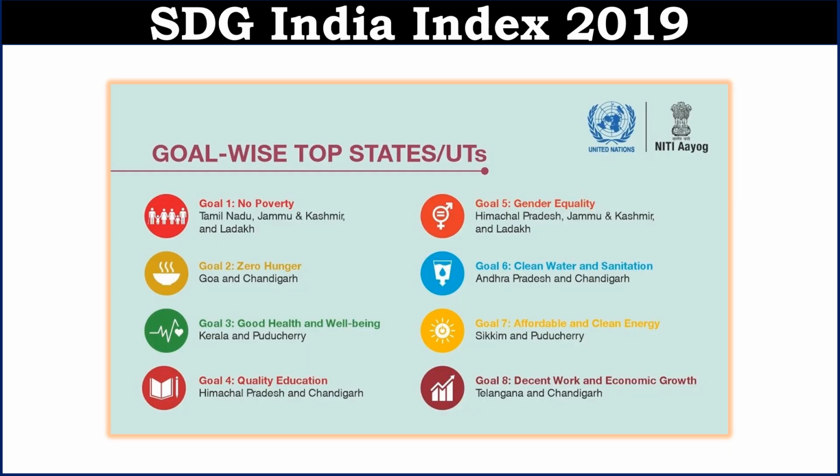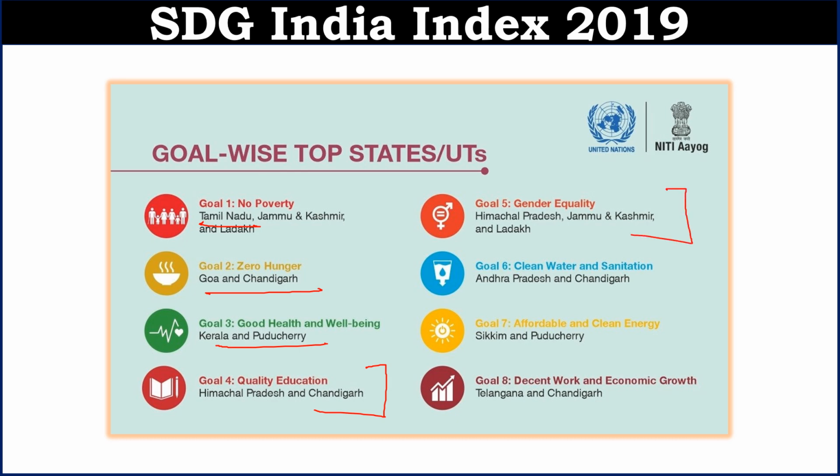Let's see the goal-wise top performer states. Goal 1 is no poverty. In this, Tamil Nadu has topped. Goal 2 is zero hunger. In this, Goa and Chandigarh have topped. Goal 3 is good health and well-being. In this, Kerala and Puducherry have topped. Goal 4 is quality education. Himachal Pradesh and Chandigarh have done well in this. Goal 5 is gender equality. In this, Himachal Pradesh, Jammu and Kashmir and Ladakh have done well.